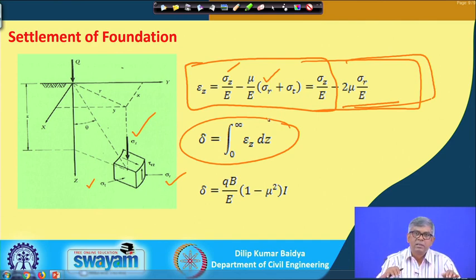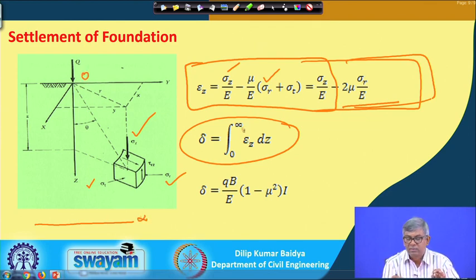Assume the soil is an elastic homogeneous subspace and a load is applied on the surface. Because of that loading, at a particular point I find the strain, and then find the settlement by integrating over the depth. Suppose the soil extends up to this; then I will be integrating from 0 to, theoretically, infinity.